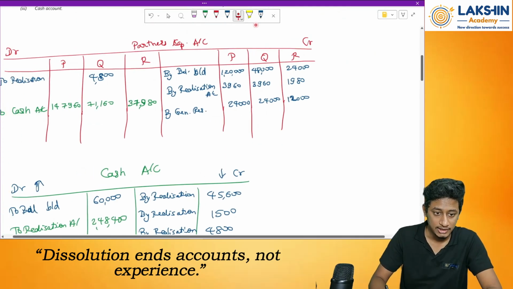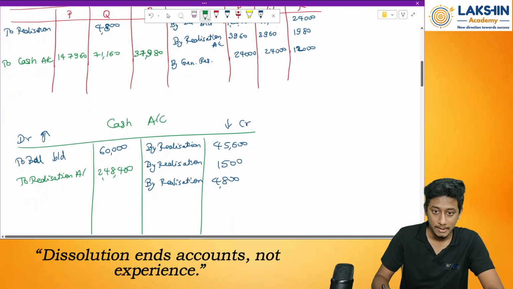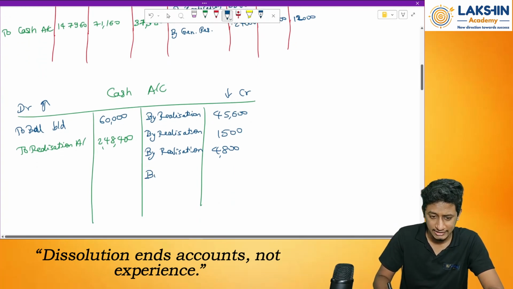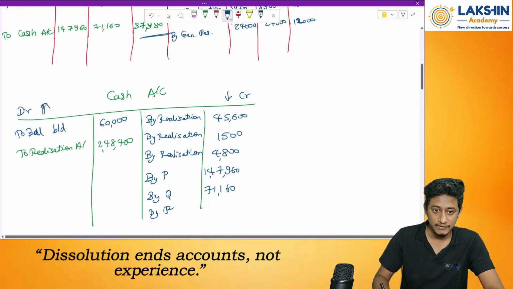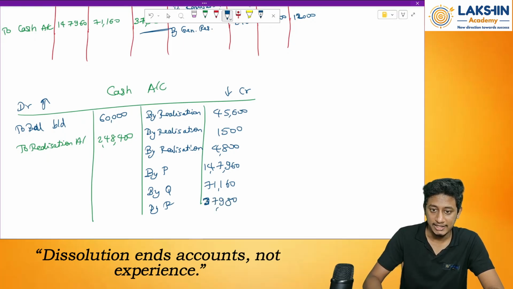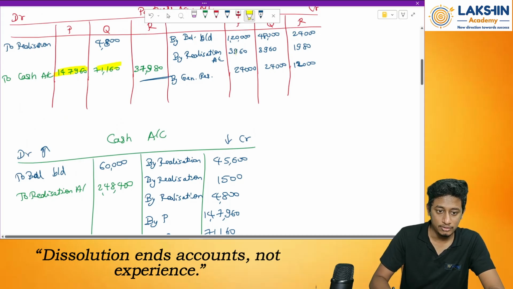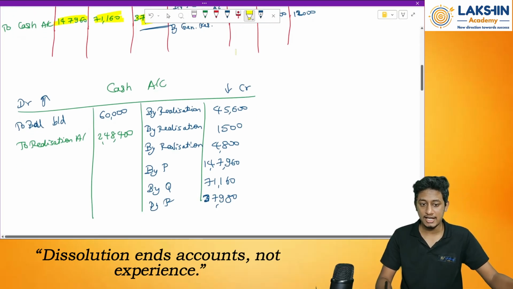Then after this, payment to partners made through cash. Pass the entries. Payment made, right? So on the credit side, by P, by Q, by R. How much? 1,47,960 as per partners capital account. 71,160. Then 37,980. I did nothing over here. Whatever the amounts were taken over here, the same have been passed to the cash account. That's it. Nothing new. Now try to balance the cash account.